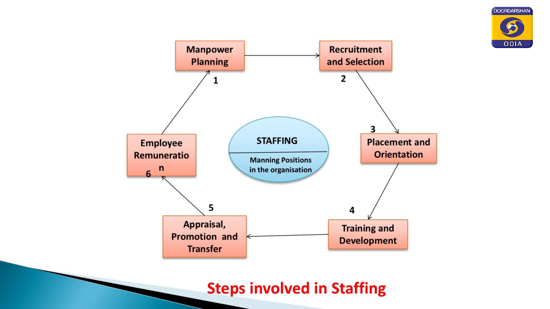What does quantity mean? The number of personnel required. The number of personnel required is decided on the basis of the workload involved in each job, and the quality of personnel is decided on the basis of the nature of the job: what kind of job it is and how it is to be handled, what educational qualifications, what technical qualifications, what experience is required on the part of the person who will be appointed to a particular job vacancy, so that he can discharge his responsibility effectively and efficiently.